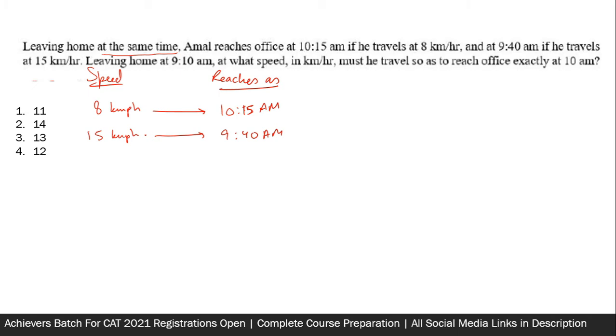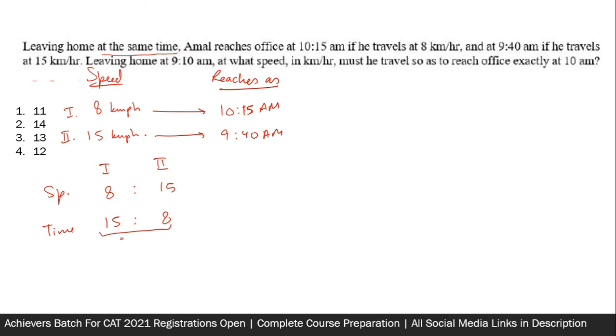This question can be solved by taking fractions or percentages. But in my opinion, the most convenient solution that I have in mind is that of the ratio. So you know the ratio of speeds. Let's call these situations 1 and 2, and consider the ratio of speed and time for them. The ratio of speed is 8 is to 15, and the distance traveled in both situations is constant. So I can surely say that the ratio of time will be inverse, that is 15 is to 8.